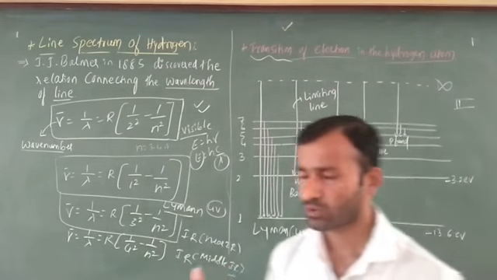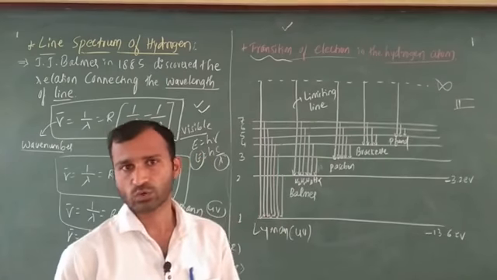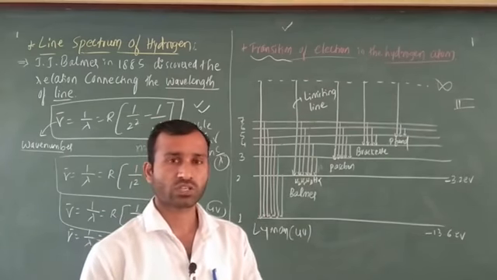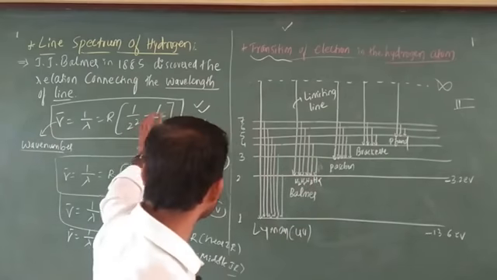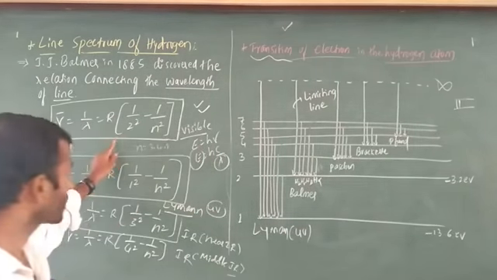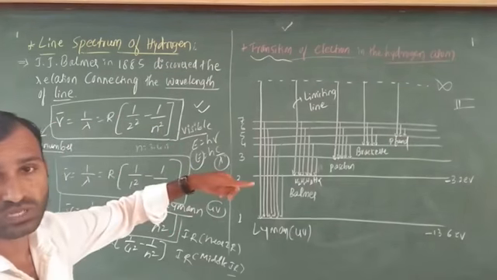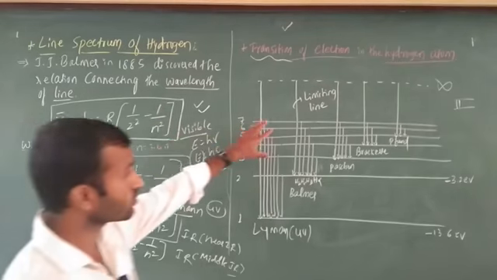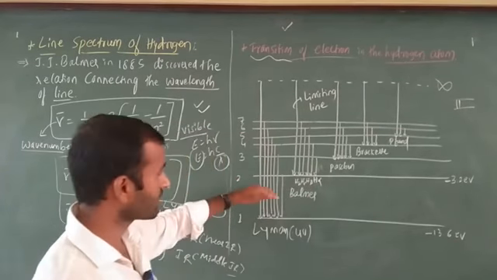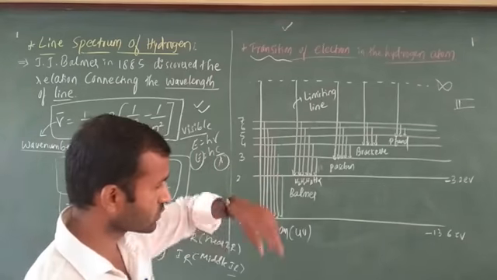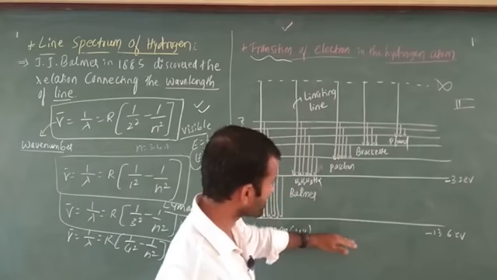In a few boards they ask you to explain the line spectrum of hydrogen, otherwise they directly ask you to explain the hydrogen spectrum. In that case you have to write the Balmer formula, the expression, then the Rydberg constant formula, and then draw this diagram. You must mention Lyman, Balmer. One more point is that the distance is more between the first line and second line.